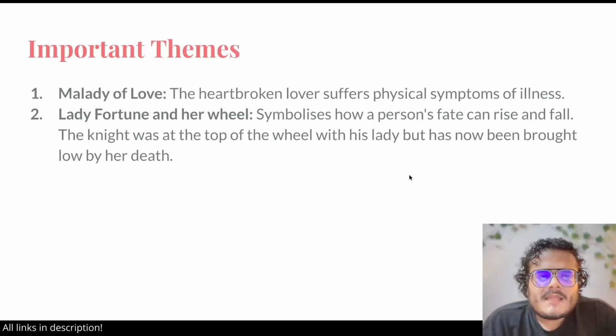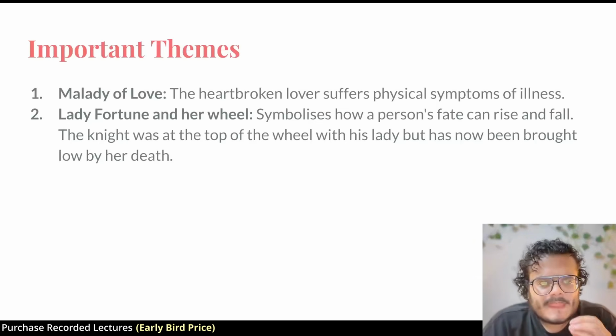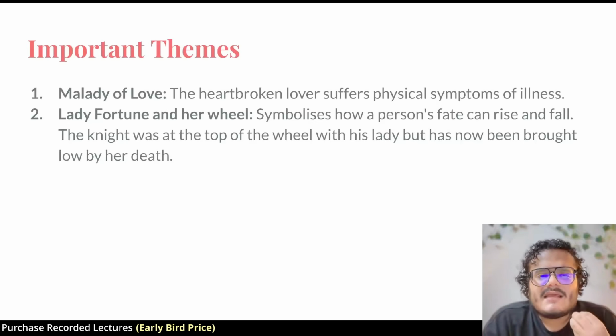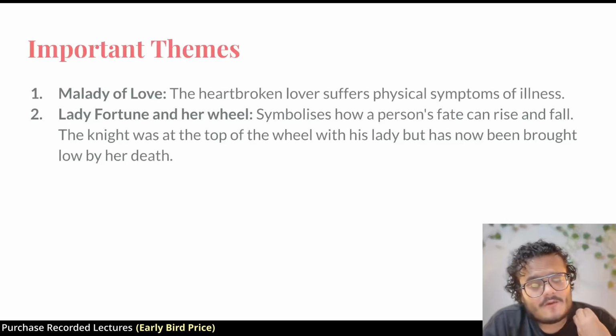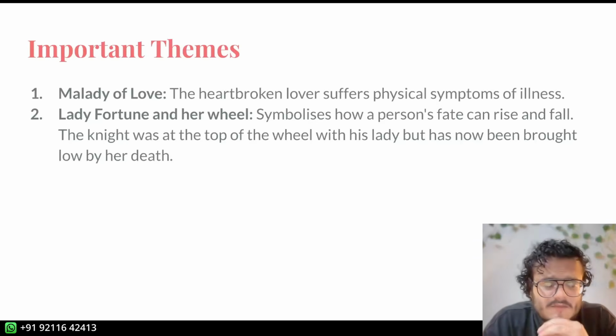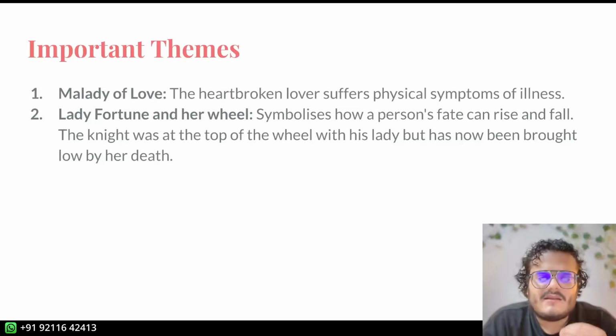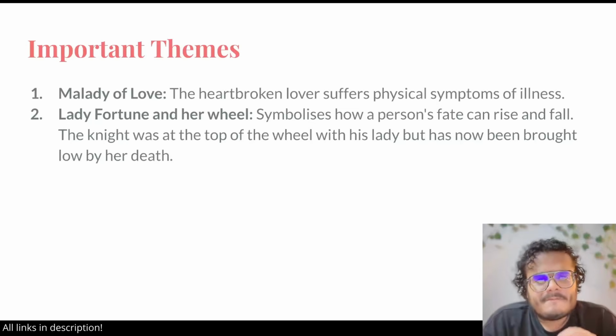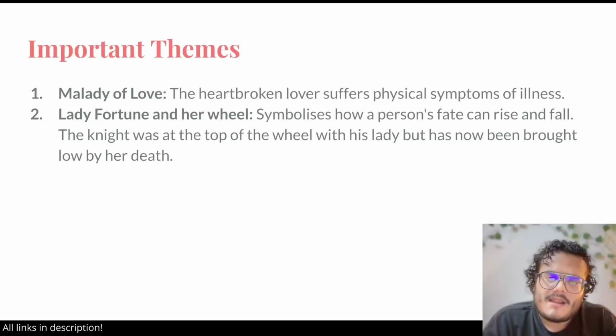Right? There are two important themes. Both of them are very important. First is the malady of love, which is the sickness of love. There was a medieval idea, which continues in later times as well, that if you love somebody a lot and you are heartbroken, you suffer physical symptoms of illness. So if my beloved rejected me, or if I'm heartbroken because of my beloved, I'm going to fall sick, I'll get weak, and I might even die of love, right? That's called the malady of love. I need you to remember this term, malady of love.